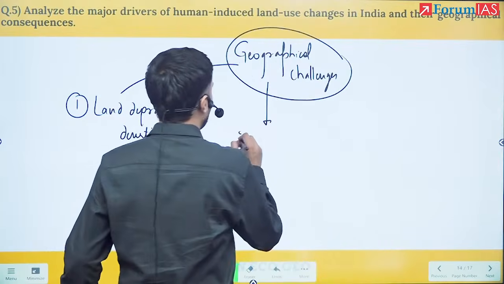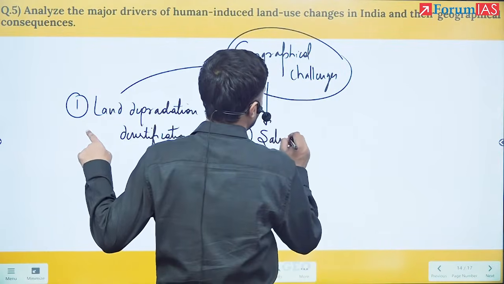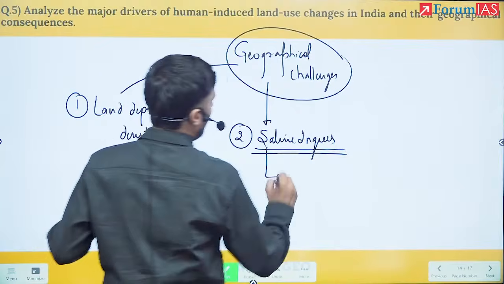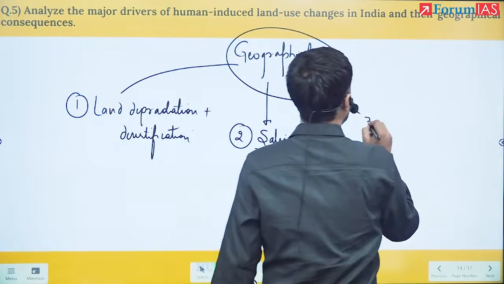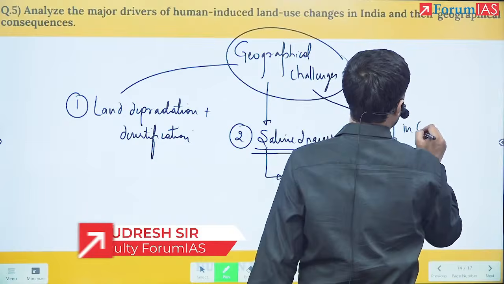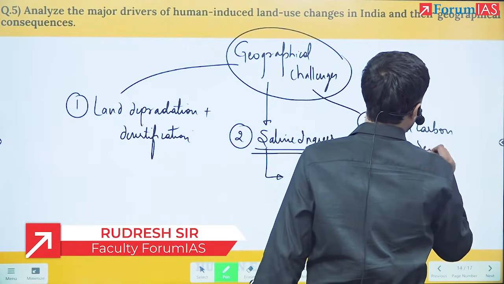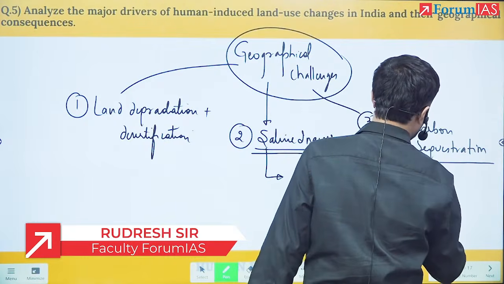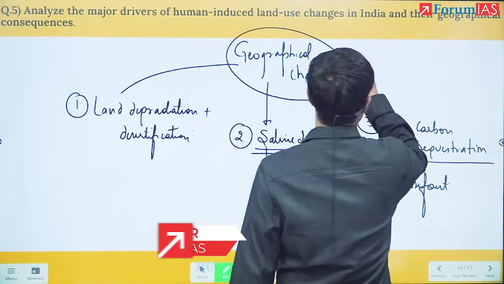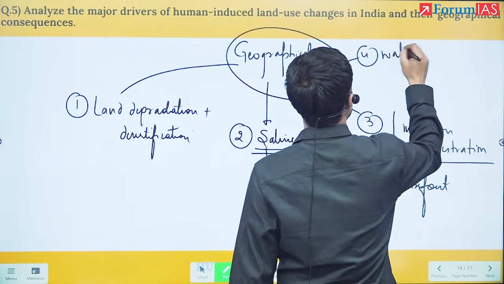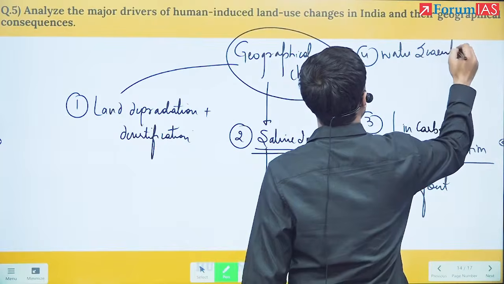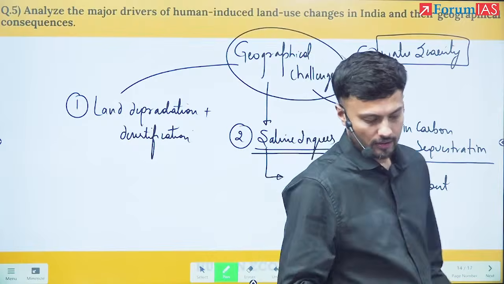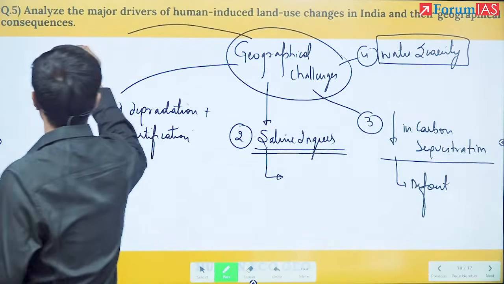Next, second, in geographical challenges, just add saline ingress. Last year's GS3 content I am using here. Next, I am talking about decline in carbon sequestration because of deforestation. Next, I can talk about growing water scarcity because of the growing of water-intensive crops and indiscriminate extraction of groundwater. Next, I can talk about the urban heat island effect.